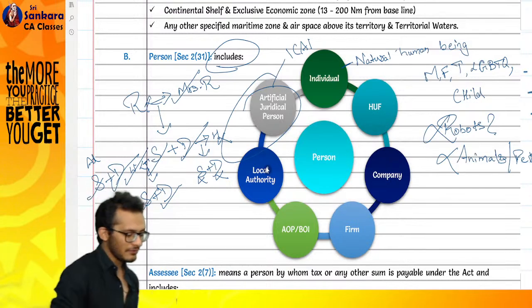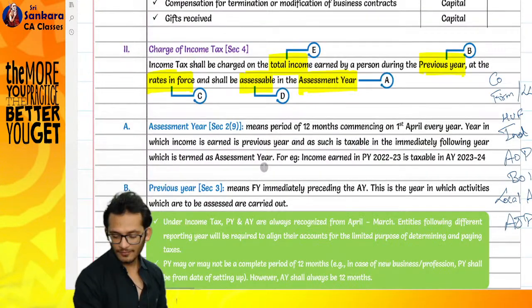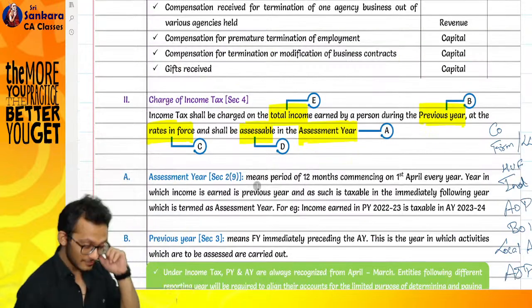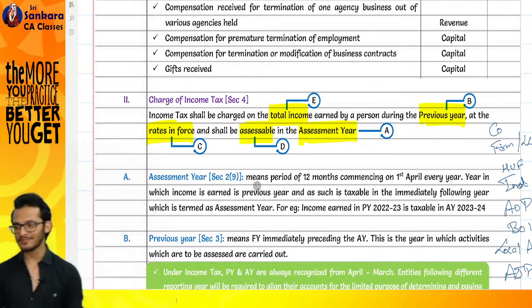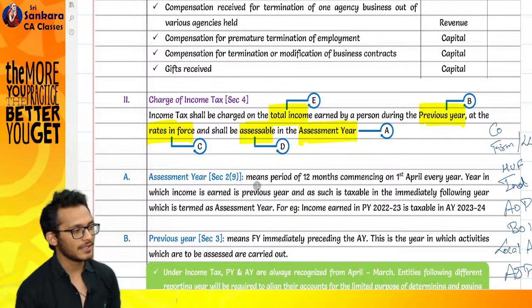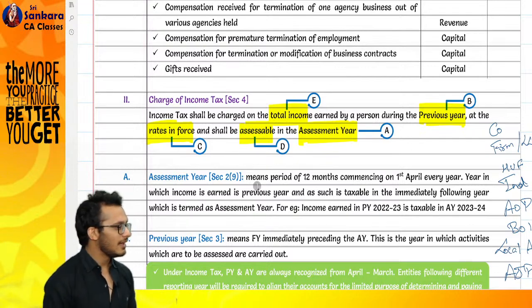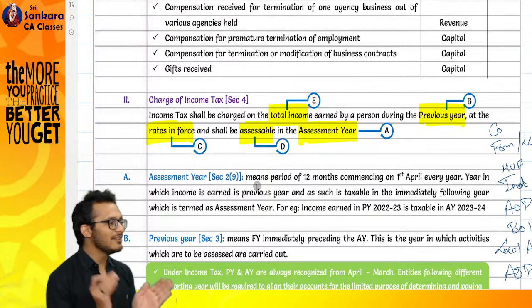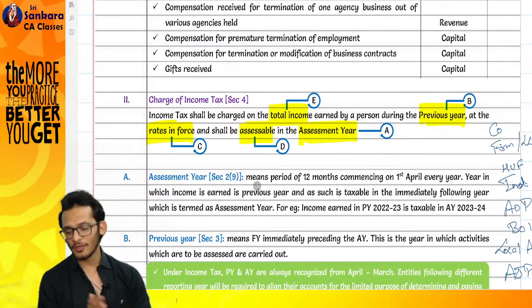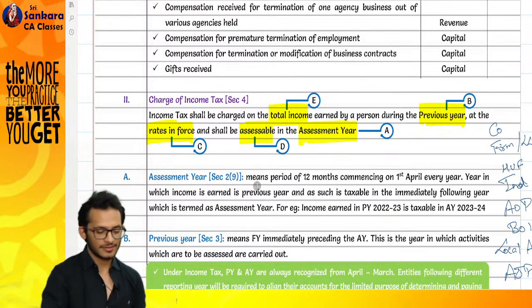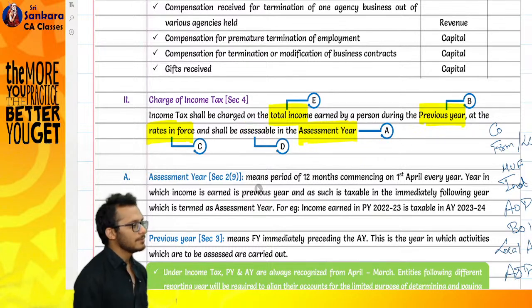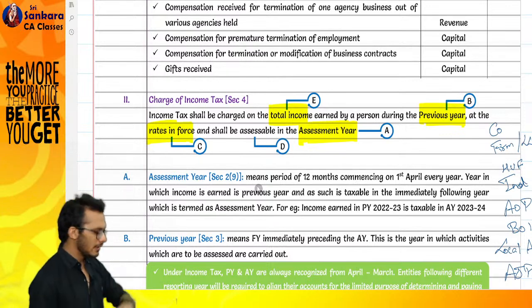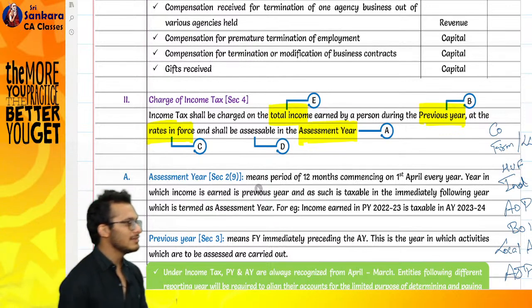We're done with the definition of person. What else is left? We have total income, previous year, assessment year, assessable. Previous year and assessment year is the big discussion we are going to have in the next class. What we are going to discuss right now is assessable, a simple definition. I'm not going to discuss much about it. I have exactly 10 minutes, so we'll close in the 10 minutes.